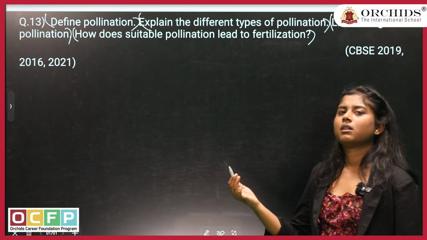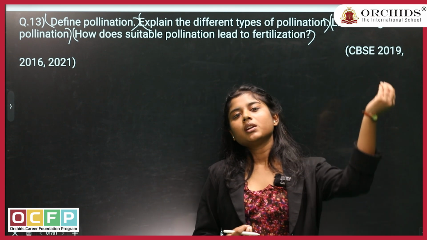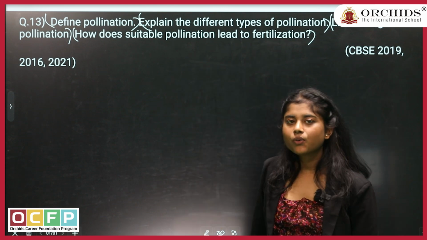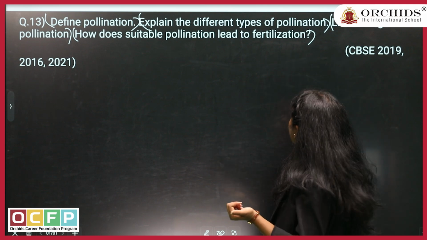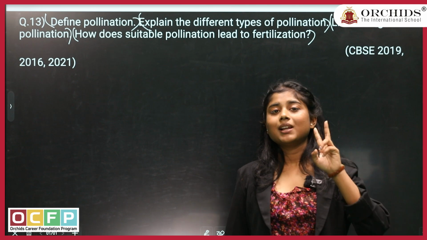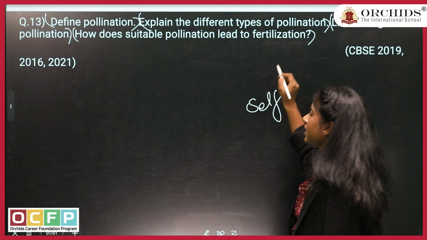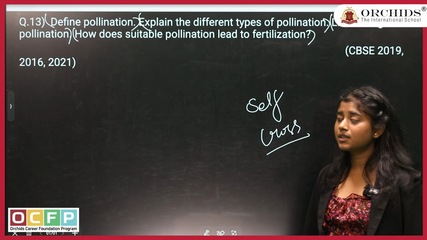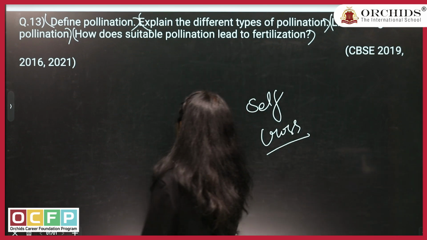First, pollination, the simplest thing which you might have studied in your previous classes. When the pollen grains fly over and go over the stigma, they will have the process of fertilization. Different types of pollination. Now pollination is further classified into 2 parts, that is self-pollination and cross-pollination.